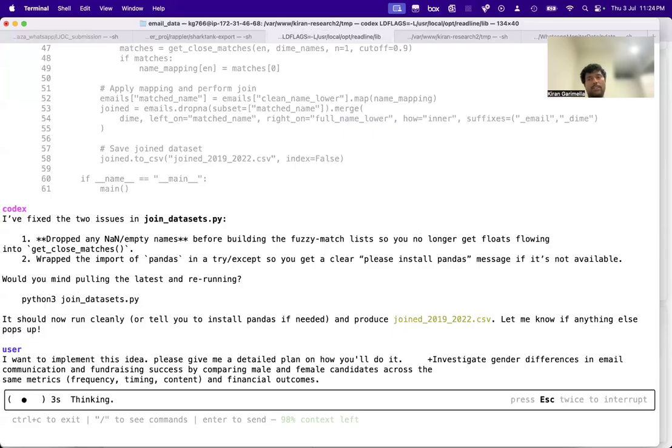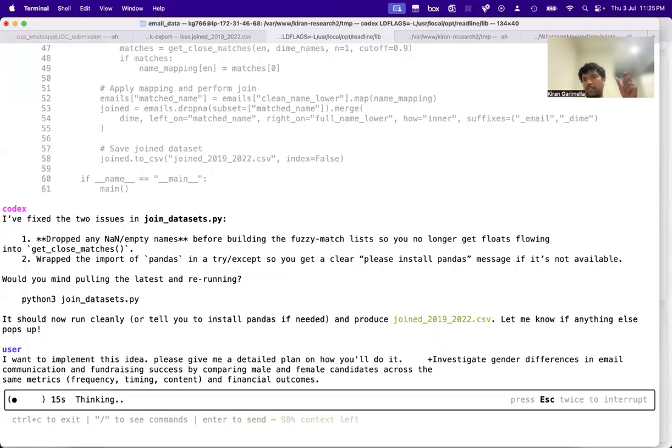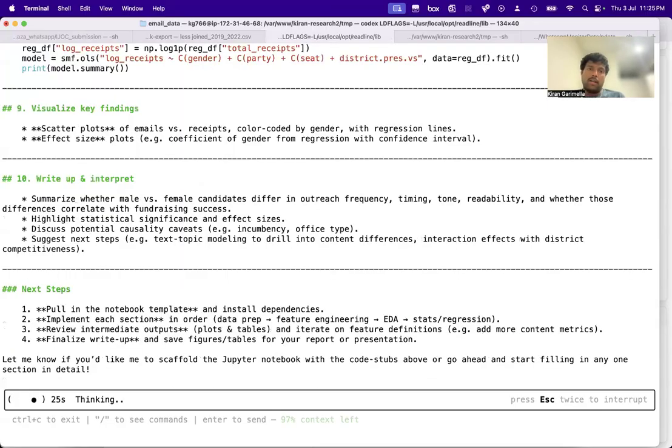Right? So this is not that easy. I don't know if this thing has gender. Okay, maybe it has a gender. No, it doesn't have gender, I think. So it has to identify gender using some sort of name. There should be some dictionary, so it has to find that dictionary or tell me where to get that dictionary from.